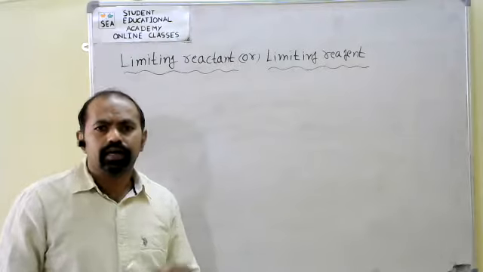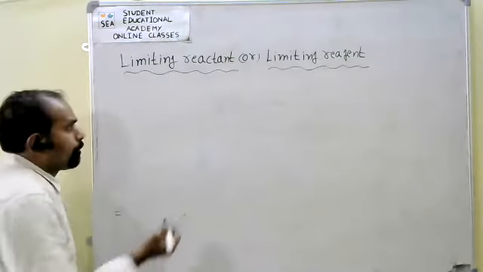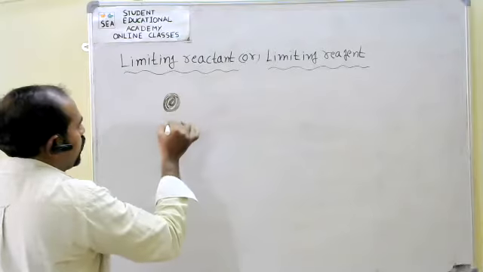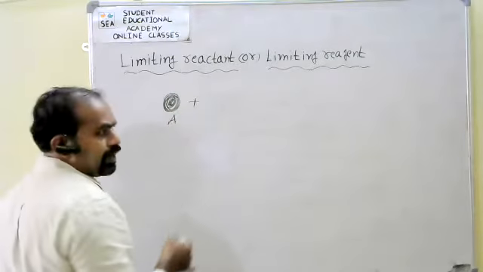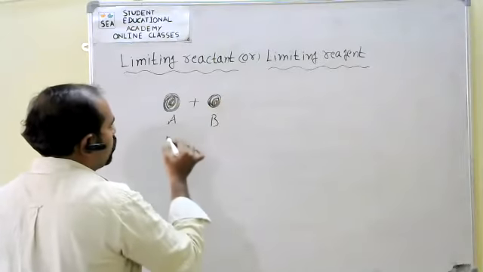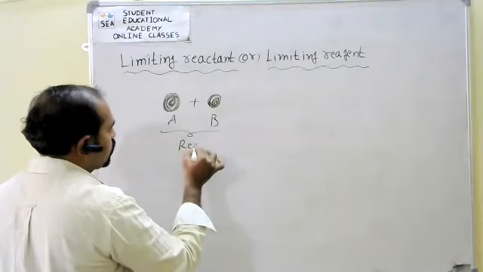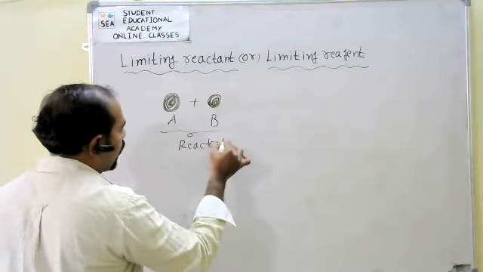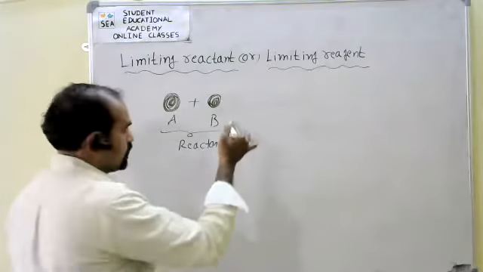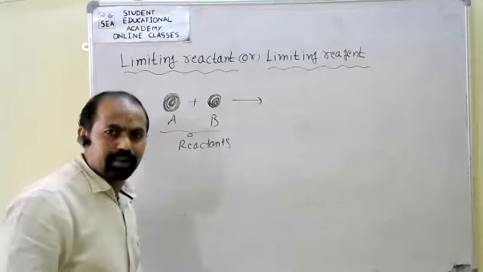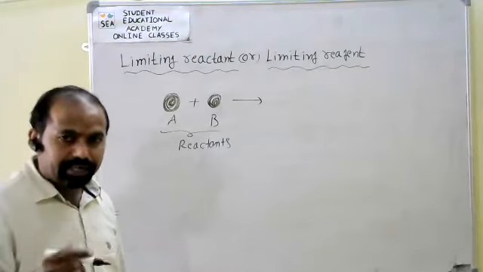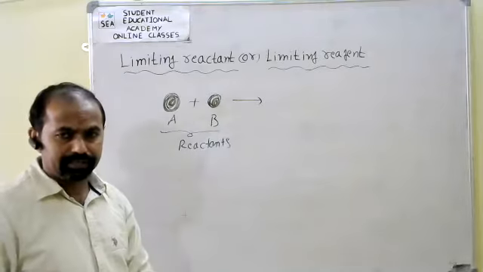What is the meaning of that? For example, say A is one of the reactants and B is one more reactant. These initial chemical substances are called reactants. Initially there is no product. What is the amount of product there? Initially it is 0. Amount here is nothing but concentration.